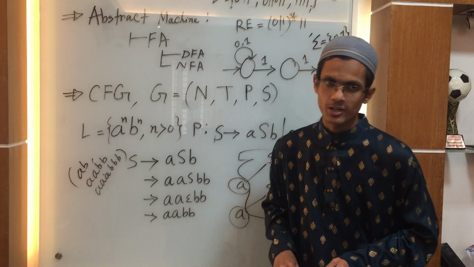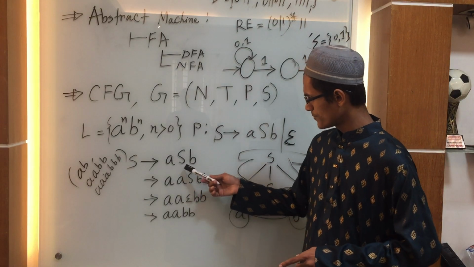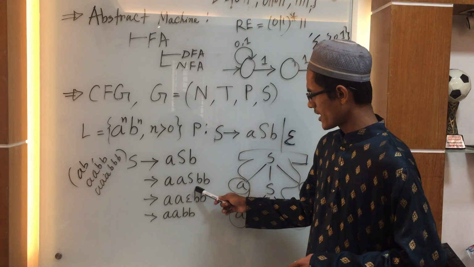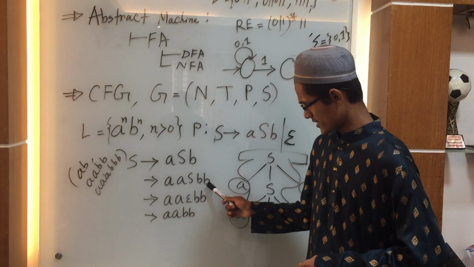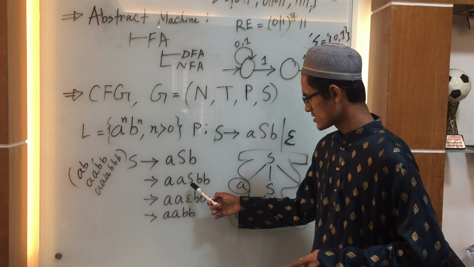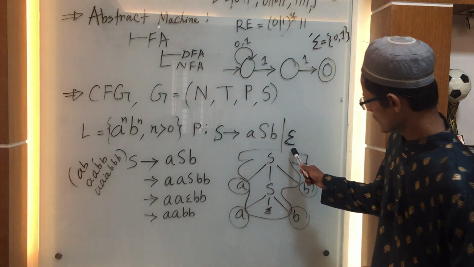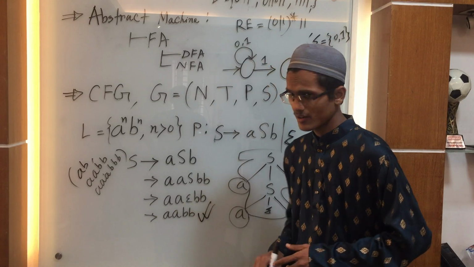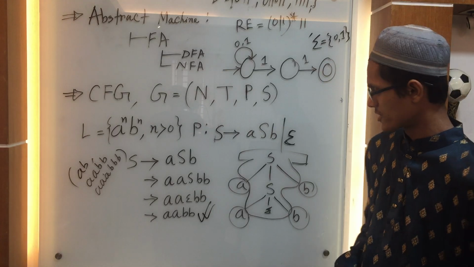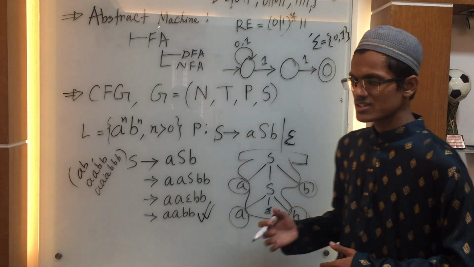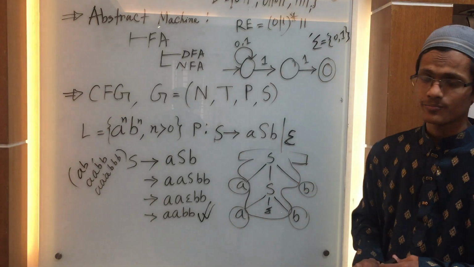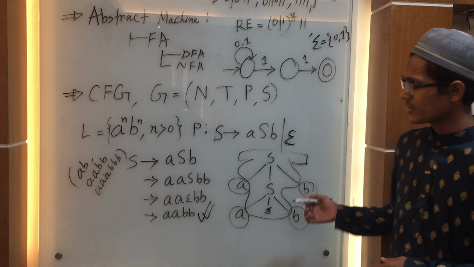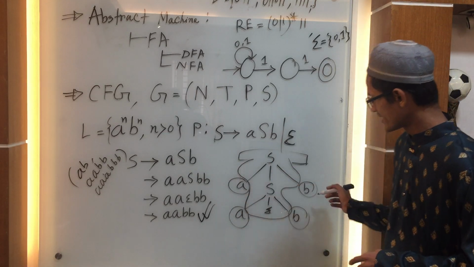In the second step we replace this non-terminal with the first production rule, A S B, keeping our old terminals, and finally we replace this non-terminal again with our second rule, epsilon, and then we get our expected string, which is accepted by this grammar. We can see that in a parsing tree. In that parsing tree, the intermediate nodes are non-terminals, and the leaf nodes are terminals.